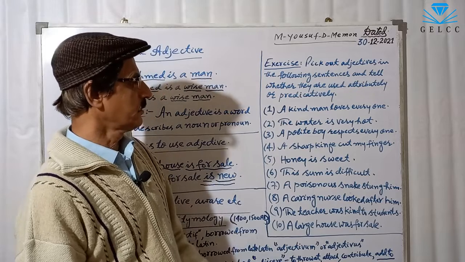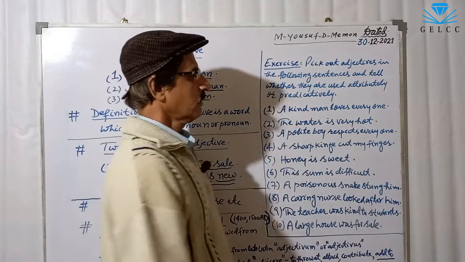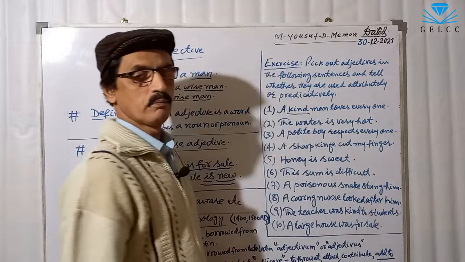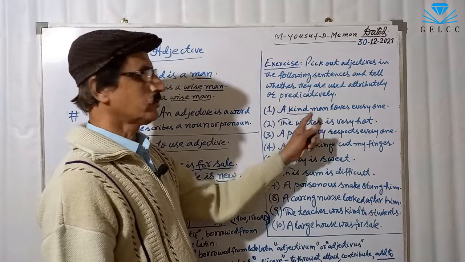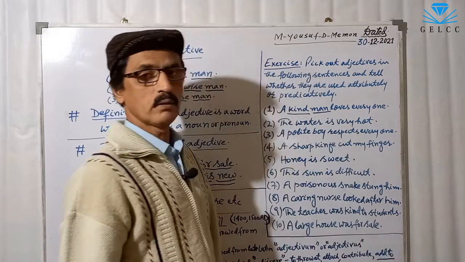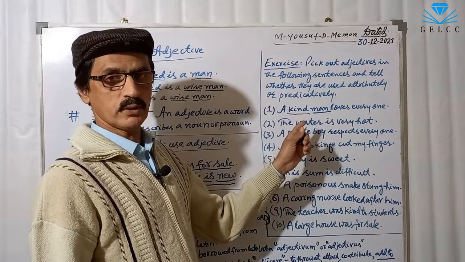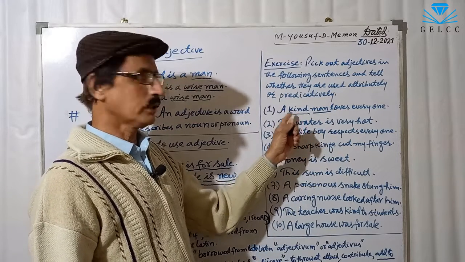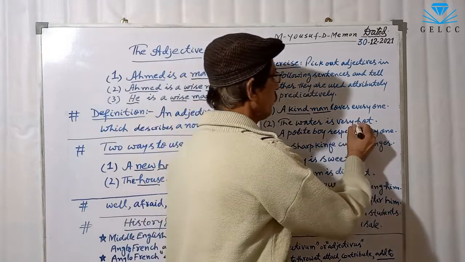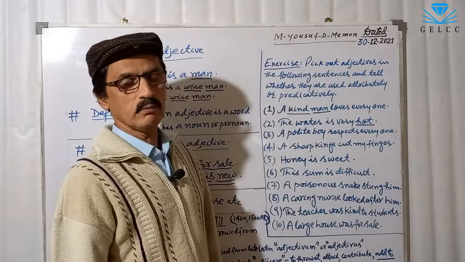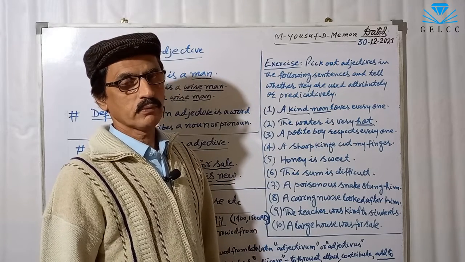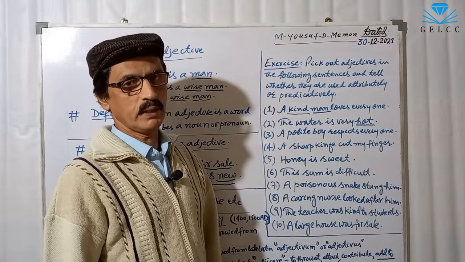Okay, number first. A kind man loves everyone. Kind is adjective. It is used before the noun man. Man is noun. So this is an attributive adjective. This adjective is used attributively. Number second, the water is very hot. Hot is adjective. It is a part of the predicate. So it is a predicative adjective. This adjective hot is used predicatively.